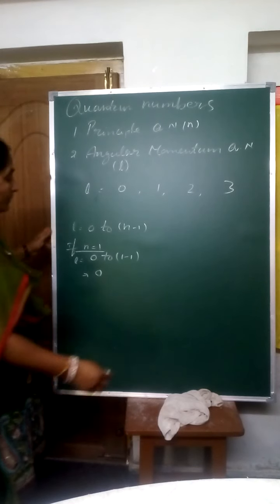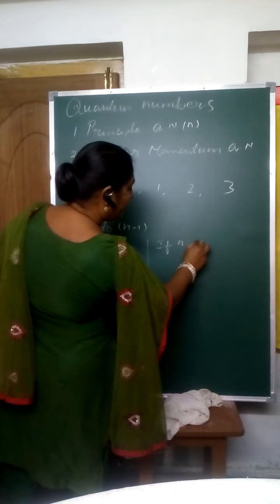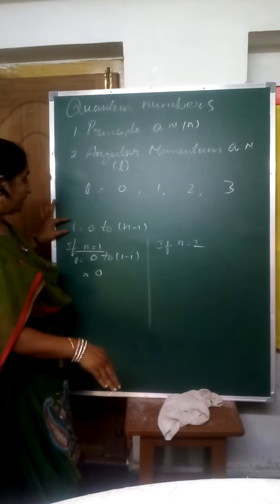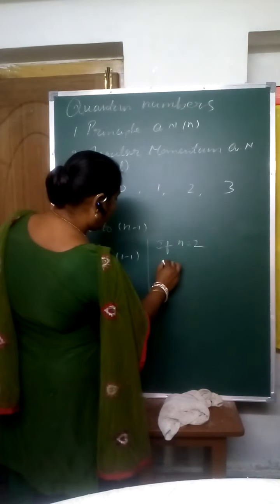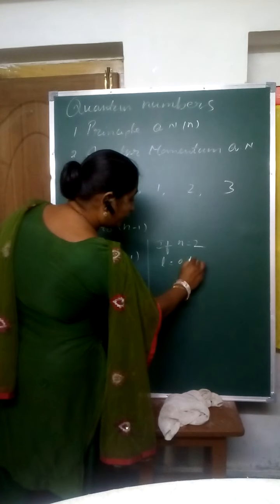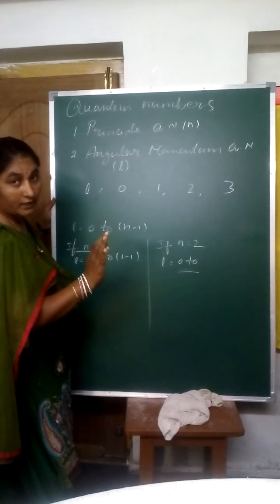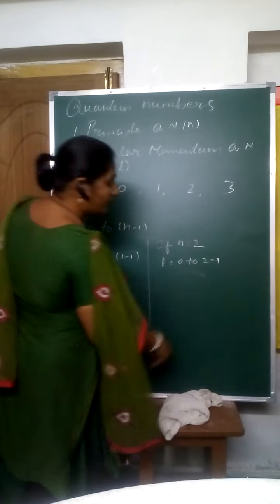Suppose n is equal to 2. How many values are there for the angular momentum quantum number? I already told you L is 0 to n minus 1, which means 2 minus 1.